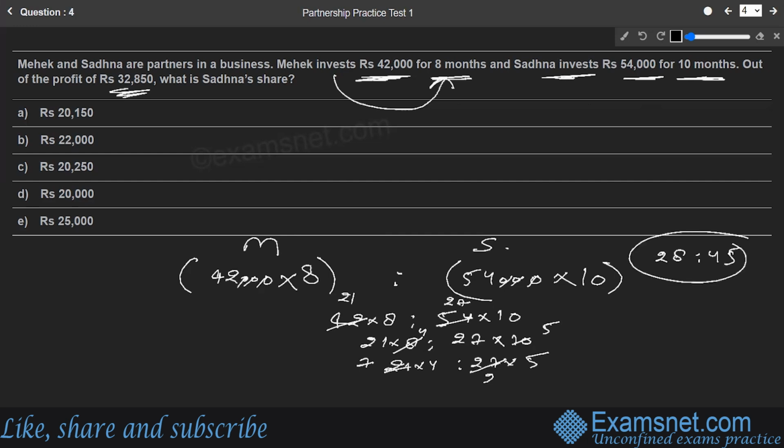That is the ultimate ratio, and the respective partners are Mehak and Sadhana. This is the ultimate ratio that comes out to be. Now, they want us to calculate, out of the total profit of 32,840, what is the Sadhana share? So, what is the Sadhana share?